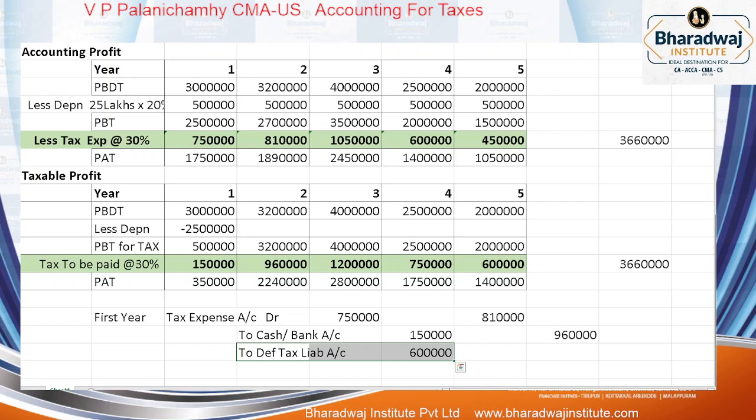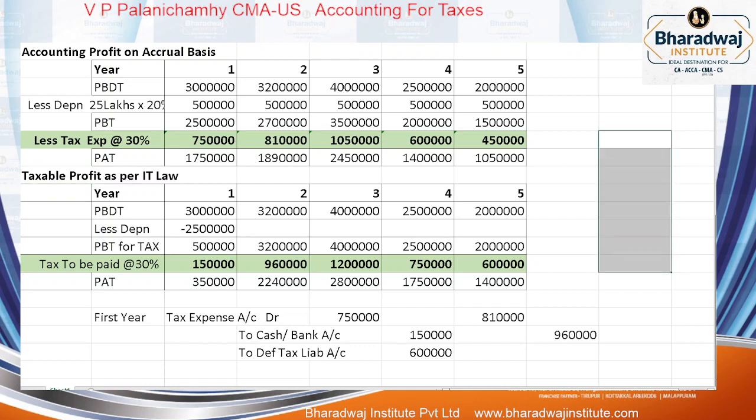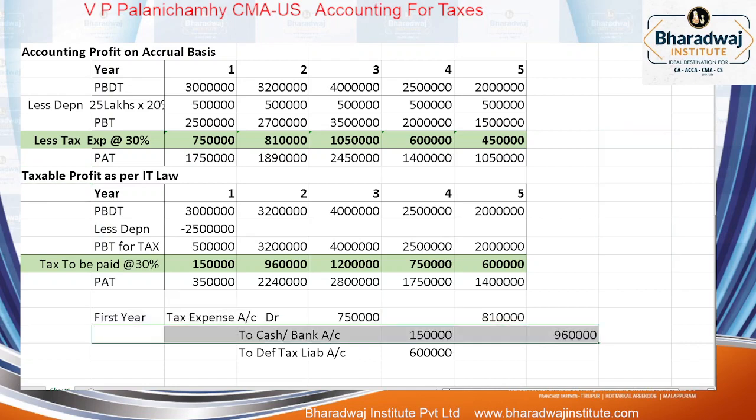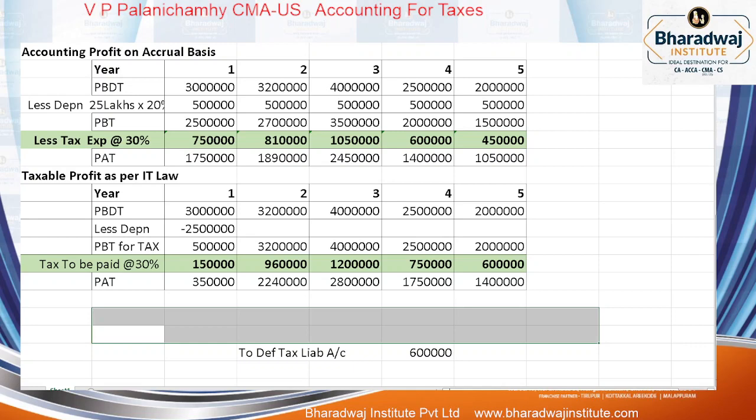Okay. First take up this accounting profit on accrual basis, taxable profit as per income tax first எடுத்துங்க. Then we'll go for journal entry. It's a first basic preliminary problem to understand it. Journal entry அப்புறமா வரேன். First இது எடுத்து.